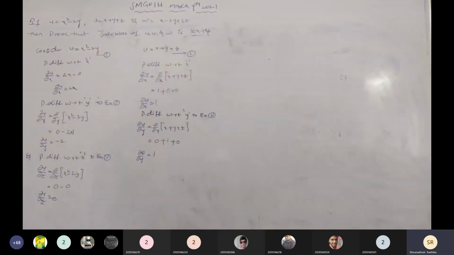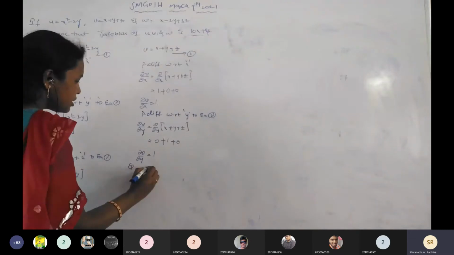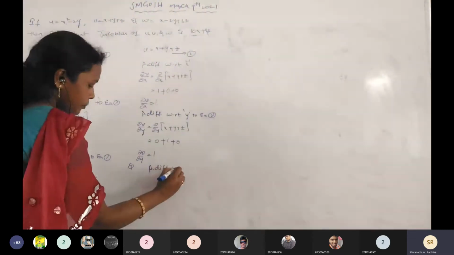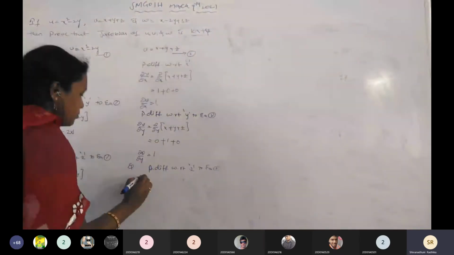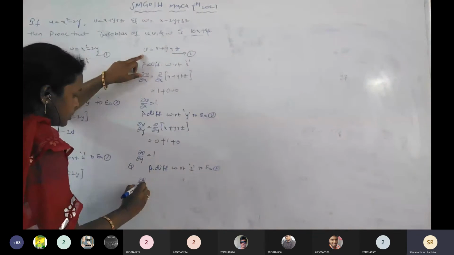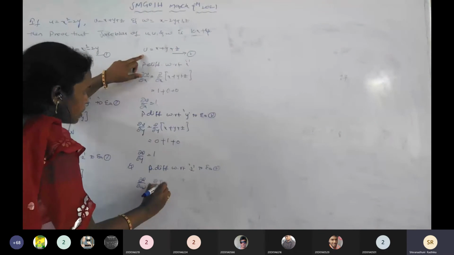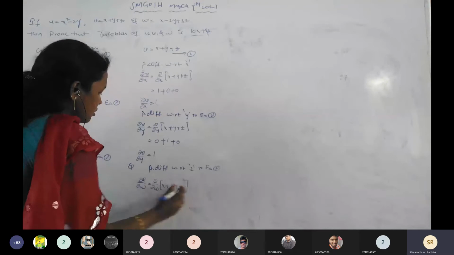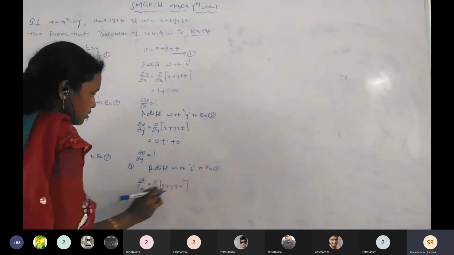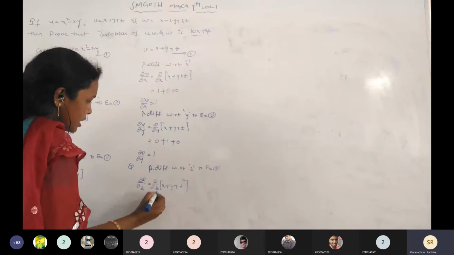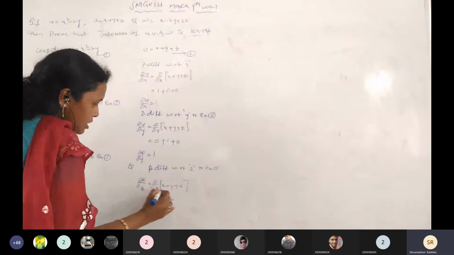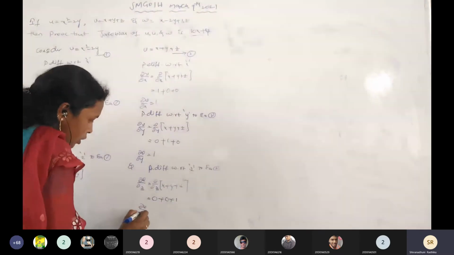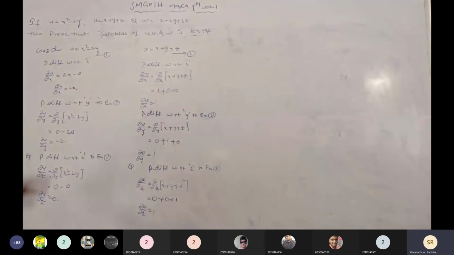Is it clear? And the last, finally, for the second function, partially differentiating with respect to z to equation number 2. Then dou v by dou z is dou by dou z of x plus y plus z. So x differentiating with respect to z, 0, y differentiating with respect to z, 0, z differentiating with respect to z, 1. So dou v by dou z equals 1. First function, second function. Is it clear?